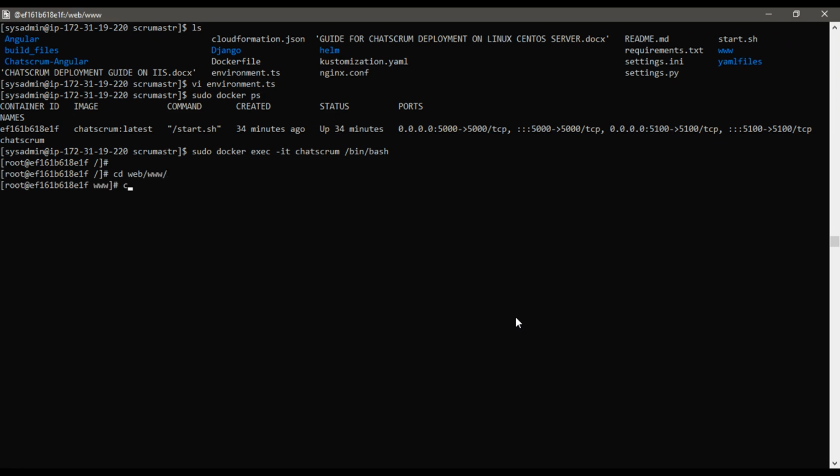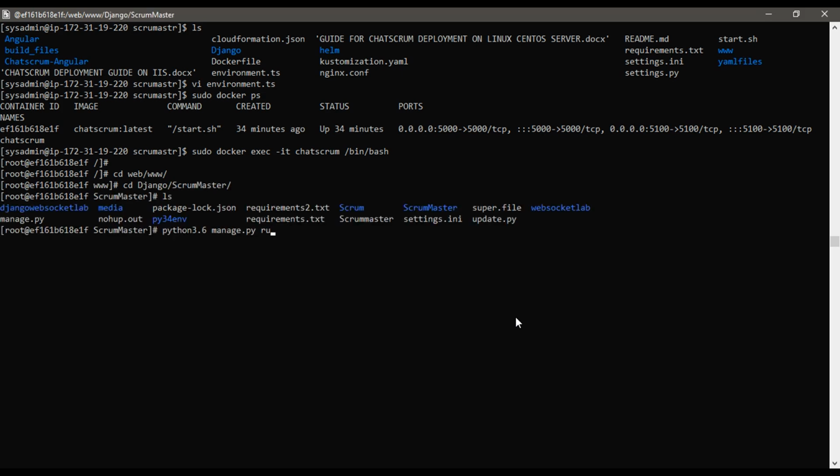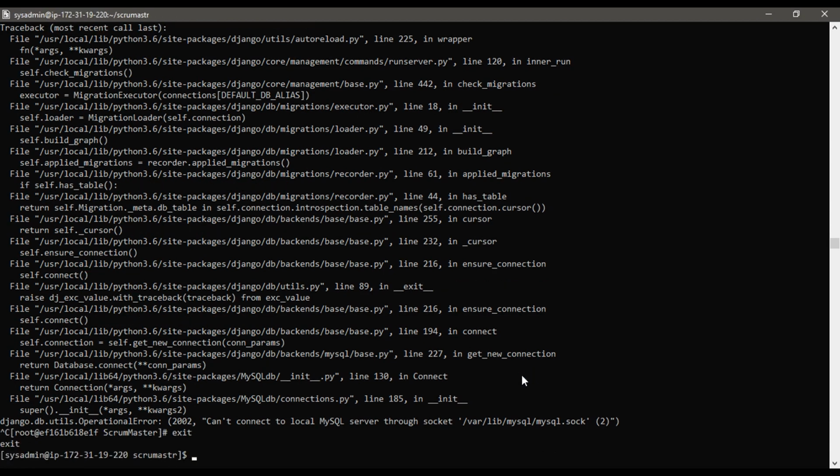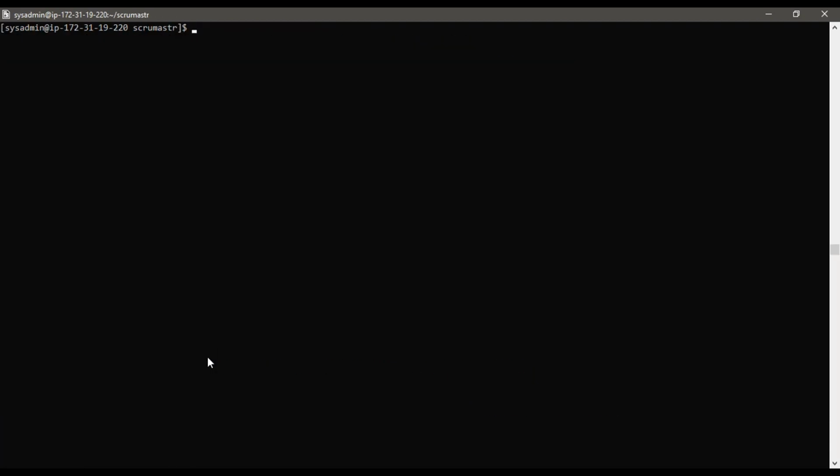Then cd into the Django folder and then the Scrum Master folder. Enter ls to see the content of the directory. I will run the command python3.6 manage.py runserver. I will use this command to start the backend service directly. We get an error. This is because we do not have a database running for our backend service. Now we know the problem with our backend service. Let us go fix it. Exit the container. I will run a MySQL container.